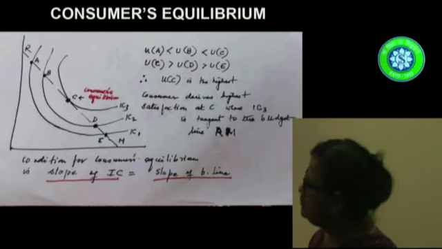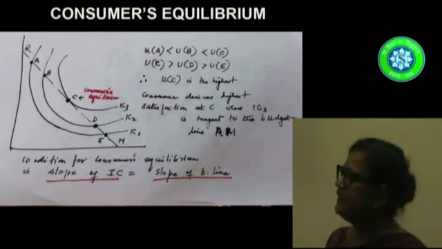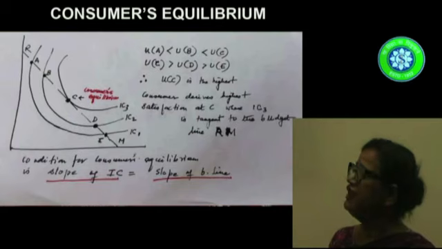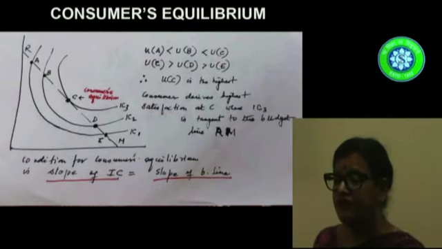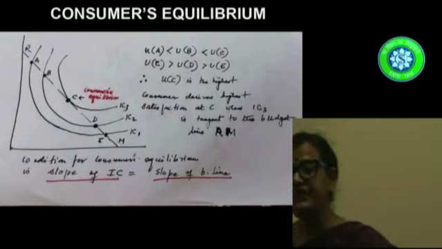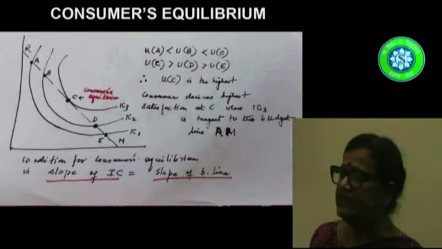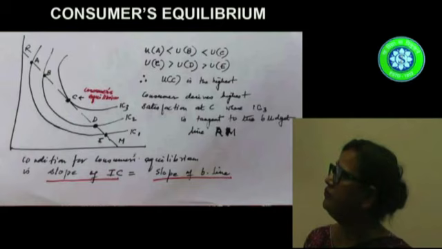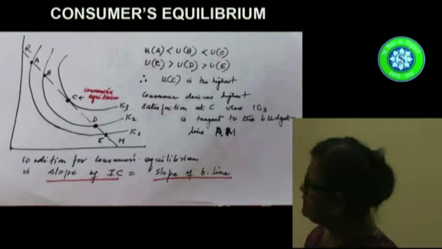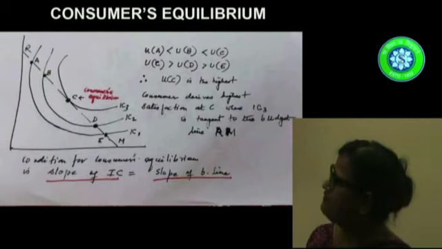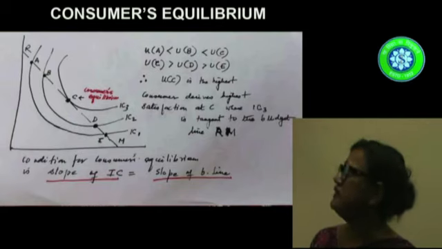Now, as the consumer moves from A to B, he gets higher utility. From B to C, his utility further increases. From C to D, his utility level falls, and from D to E, his utility level falls further. So, his utility is highest at commodity bundle C. Now, this C bundle shows the position where the indifference curve is tangent to the budget line.